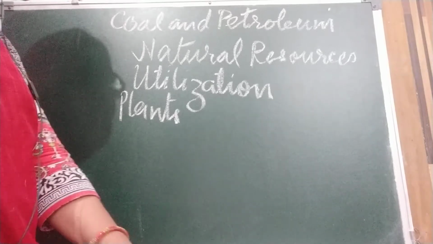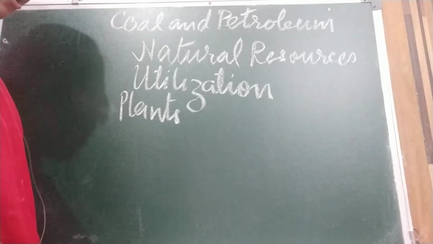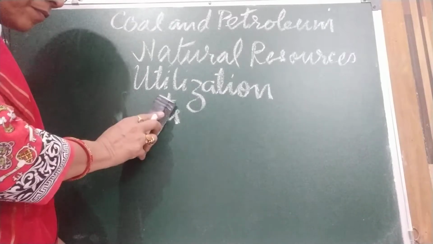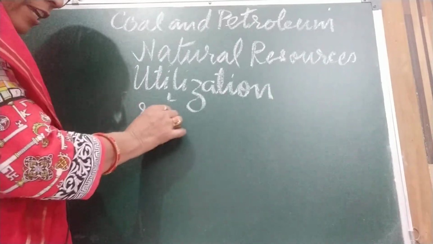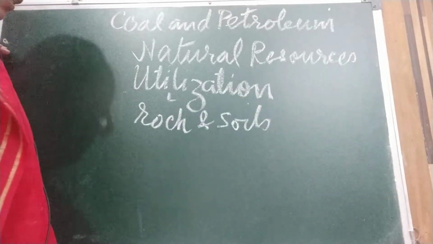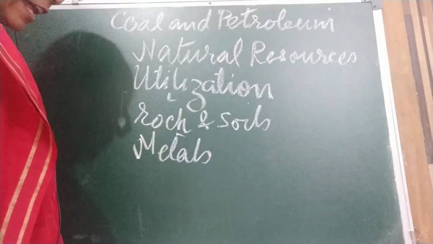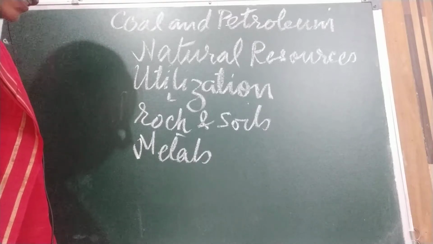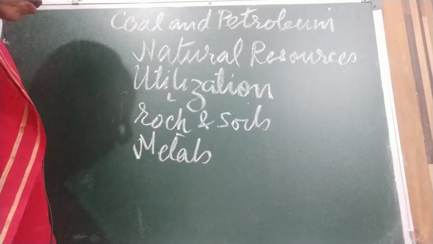Now children, I am going to tell you how we use these resources. First, we use rocks and soil to construct houses, roads, dams. Metals, as I told you in the last chapter, like iron, aluminum, copper, we use for constructing buildings, bridges, making machines, vehicles, aeroplanes, utensils and other household items.